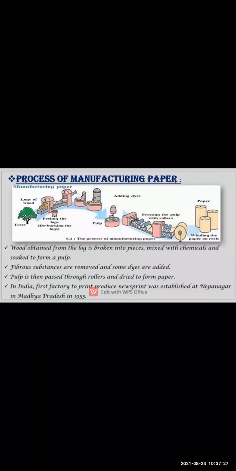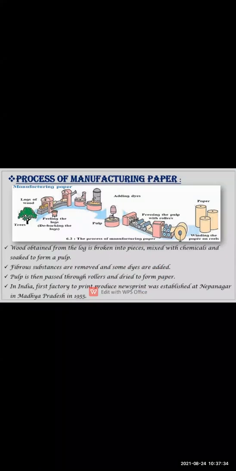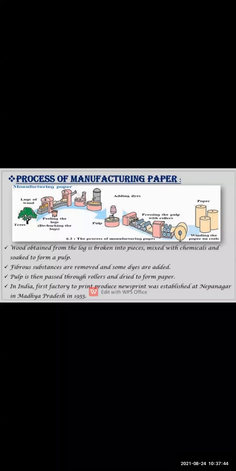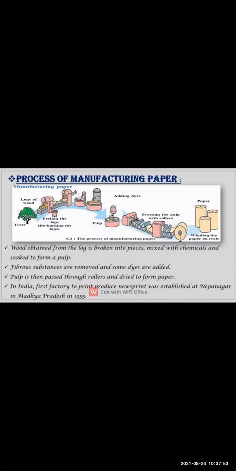Paper is a substance which is formed due to the interweaving of cellulose fiber. So how is paper formed? It is formed due to the interweaving of the cellulose fiber, which is made from wood, rags or waste paper. Then we will see how the process of manufacturing paper takes place. Now in this picture you can see the process of manufacturing the paper.